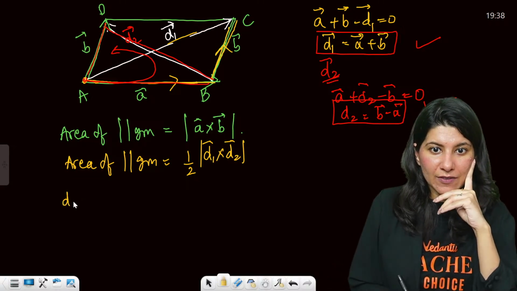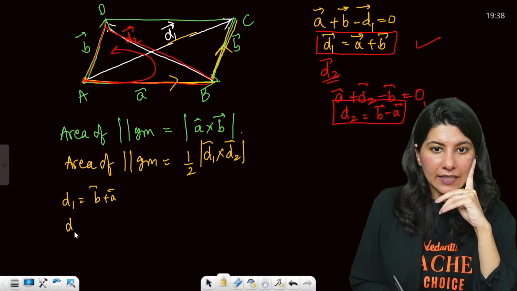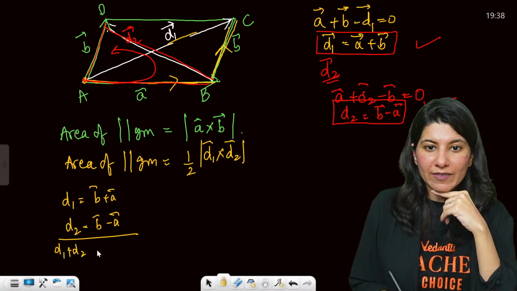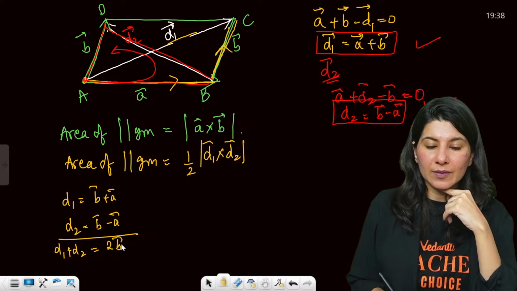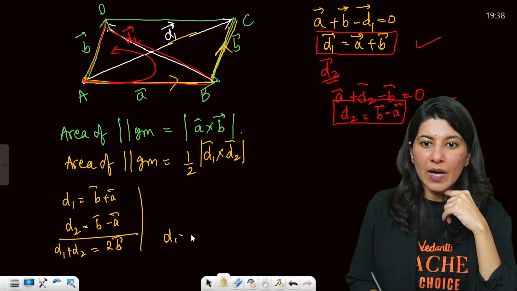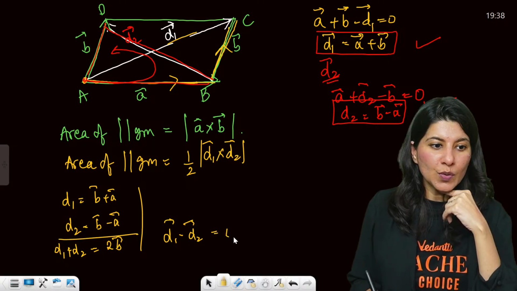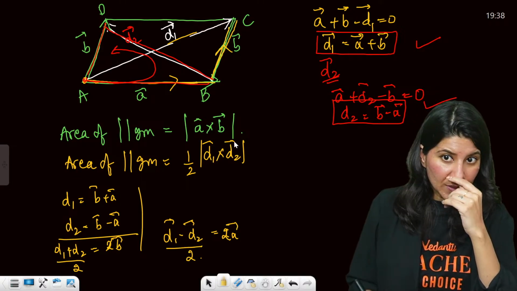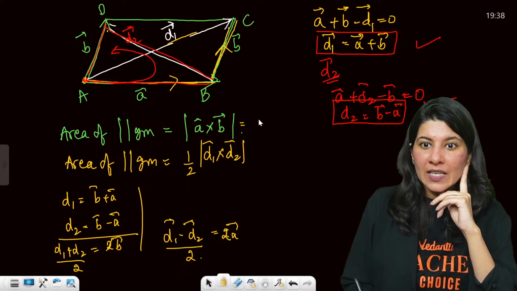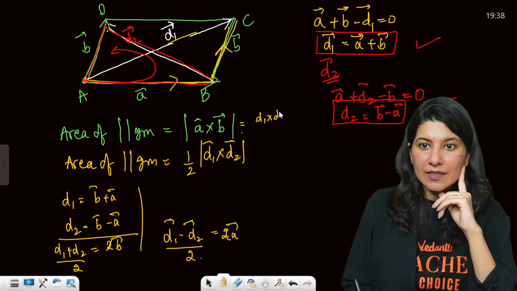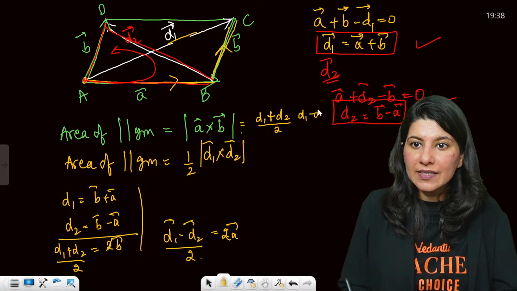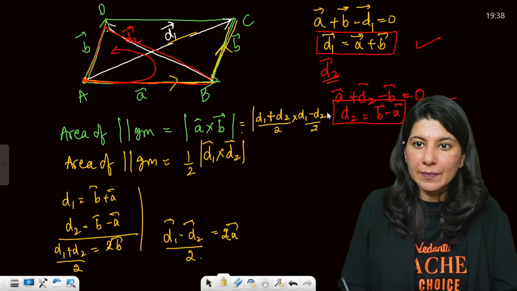Now see, D1 is B plus A and D2 is B minus A, correct? If I add these two, D1 plus D2, I will get 2B vector. And D1 minus D2 I will get 2A vector. So basically this A cross B will become D1 plus D2 by 2, cross D1 minus D2 by 2, the cross product between them.